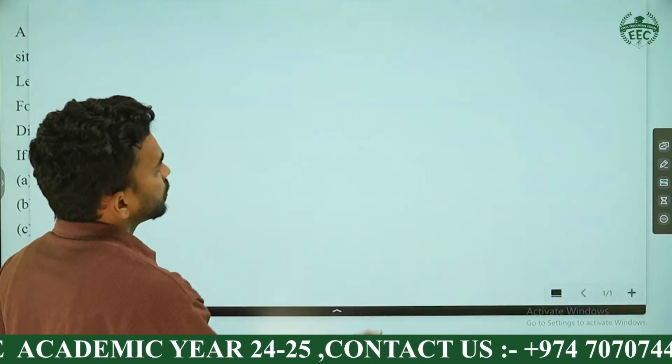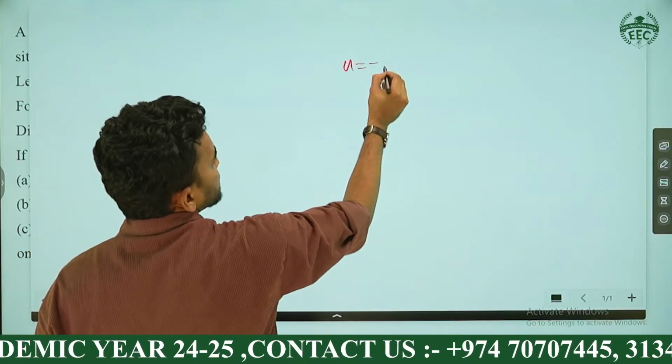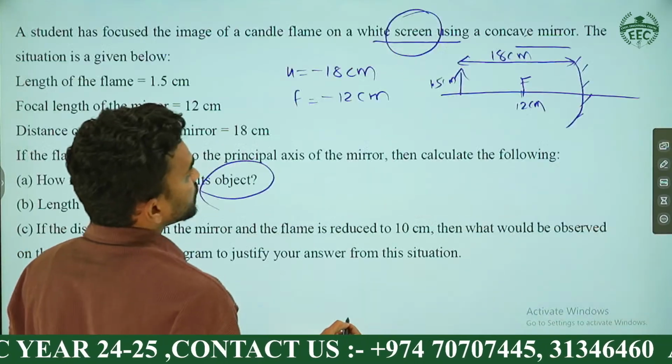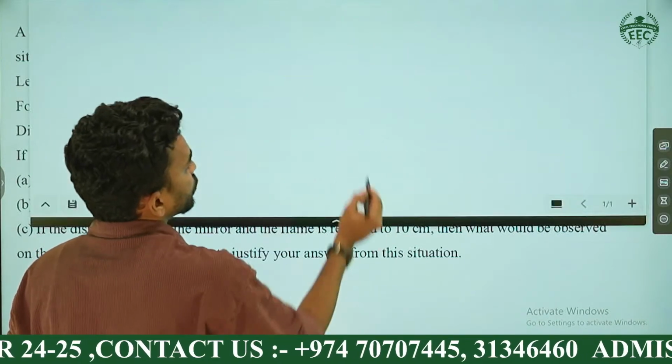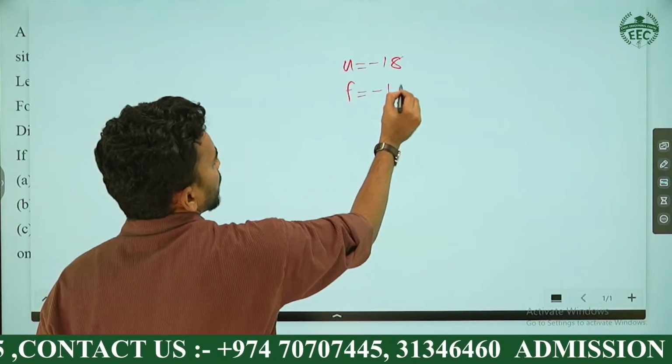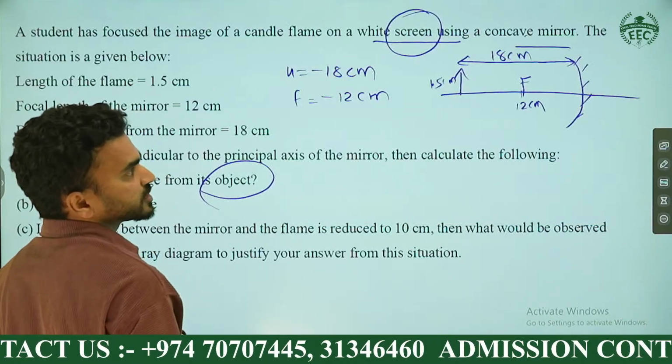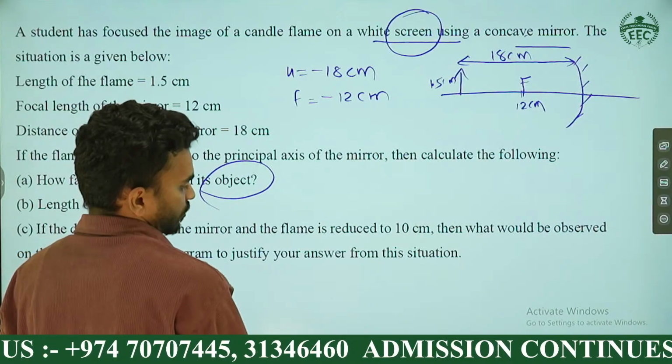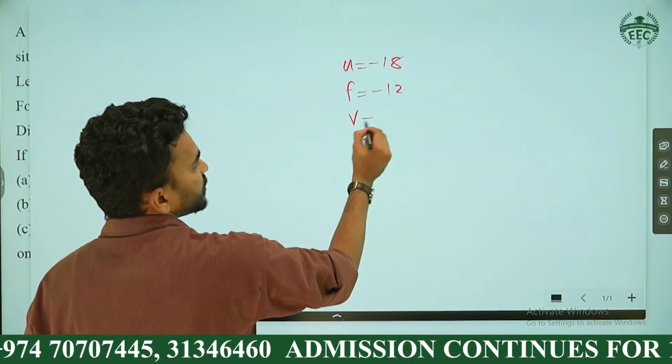So let me use the other board. So U will be minus 18, right? Am I correct? U will be minus 18. Yes, that's correct. Focal length is minus 12. Am I correct? Focal length is minus 12. Yes, what we need? We need here image distance V.